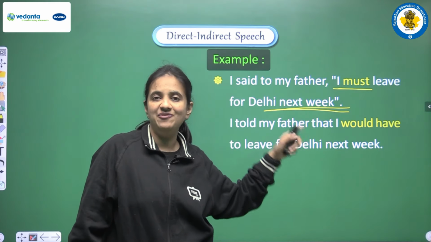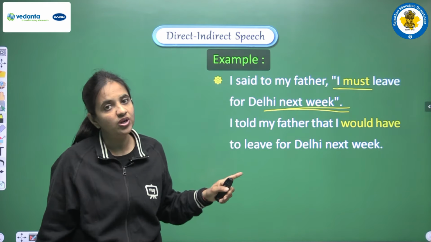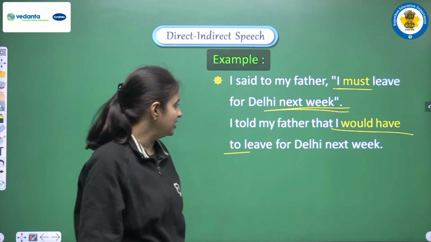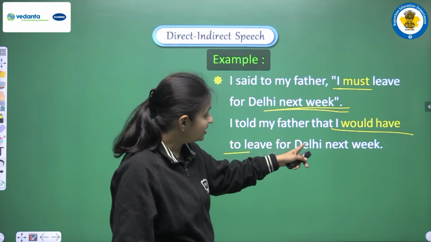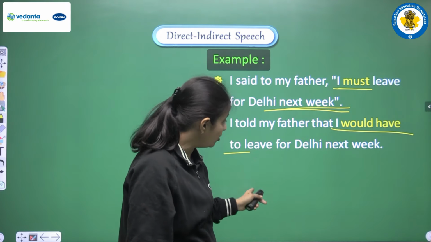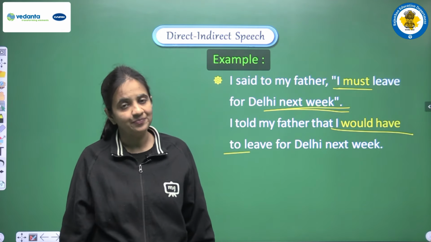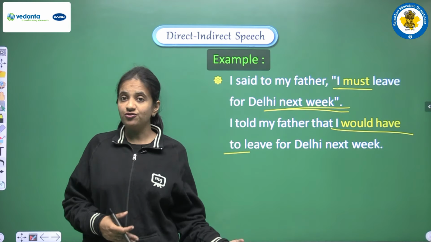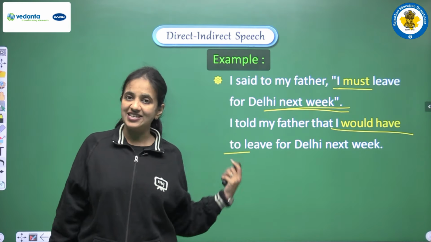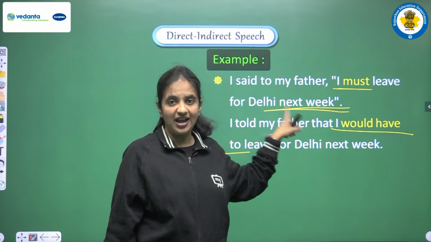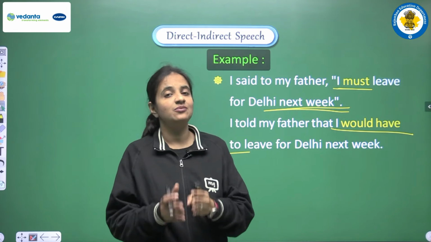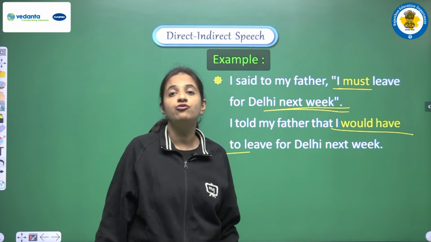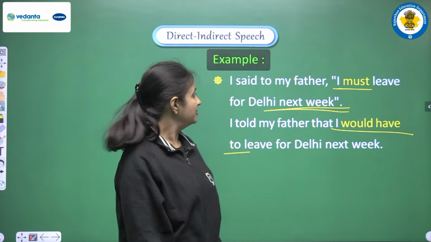So yes, if we are having this kind of meaning, then we have to convert must into would have to. The example will be: I told my father that I would have to leave for Delhi next week. So according to the meaning of the must, we have to do the changes. In this sentence, must was used with future time. It was showing the compulsion, yes, but for the future time. And this is the reason we are converting must into would have to. Okay?